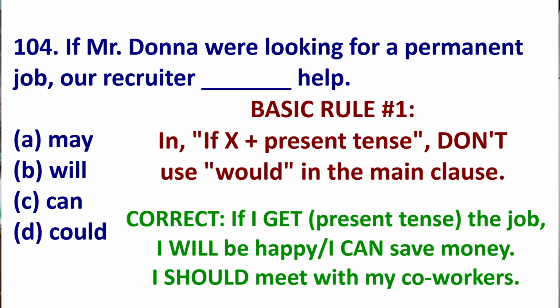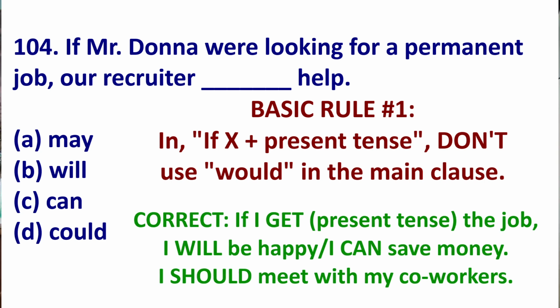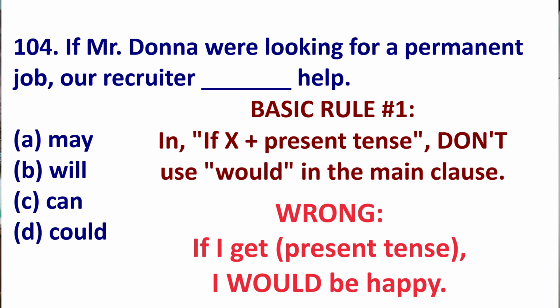If subject present tense, such as if I get the job, we will not use would in the main clause because we have present tense. So if I get the job, I'll be happy. If I get the job, I might move. If I get the job, I should meet with my coworkers. All of those are fine. But I will not say, if I get the job, I would. I do not go if present tense in the if clause and subject would in the main clause.